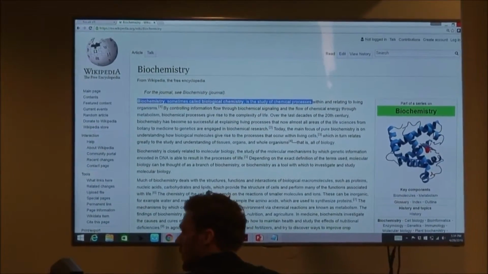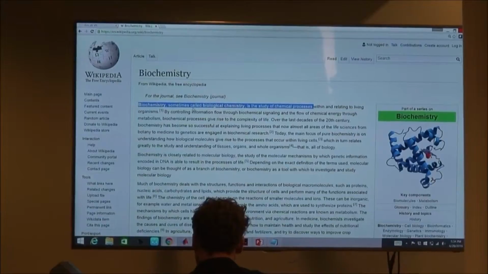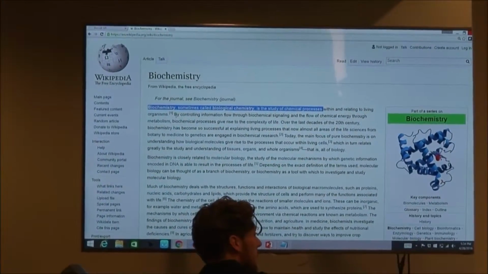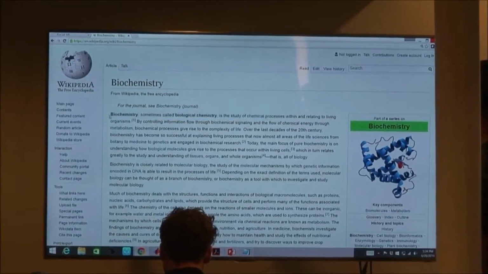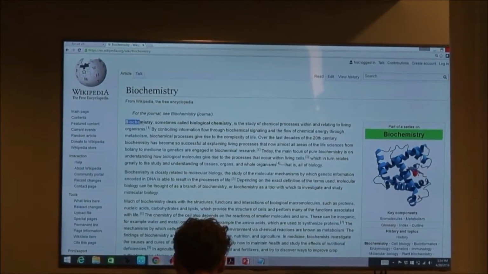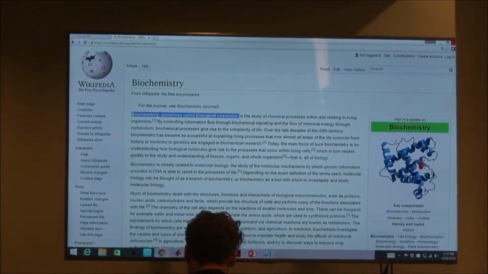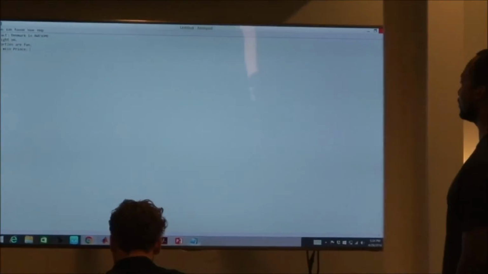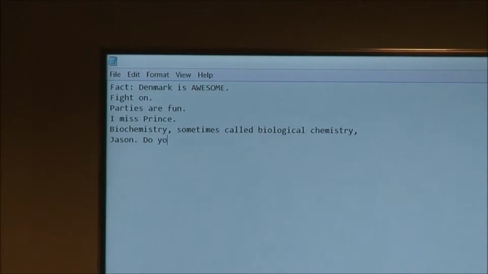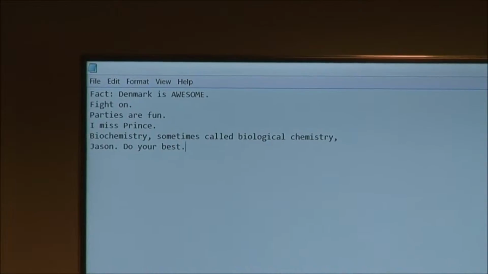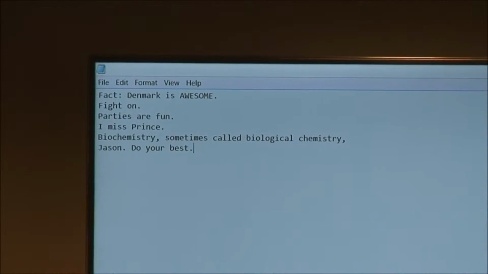It's pronounced the low side. Okay, now let's save this document.